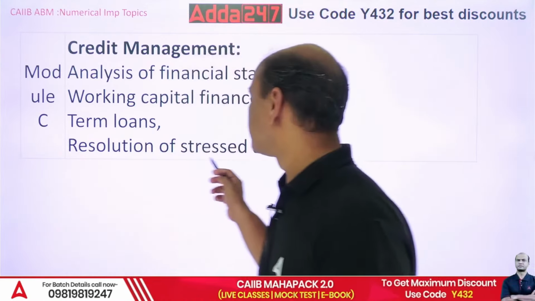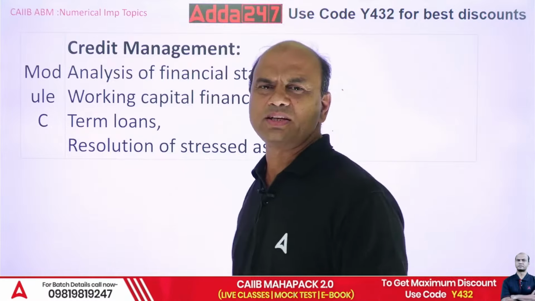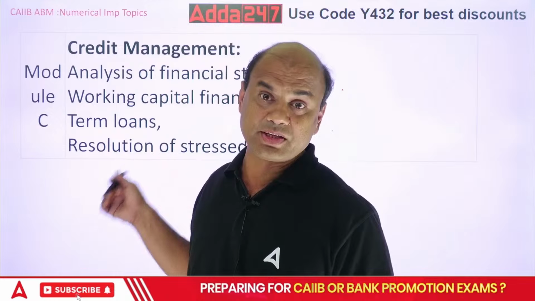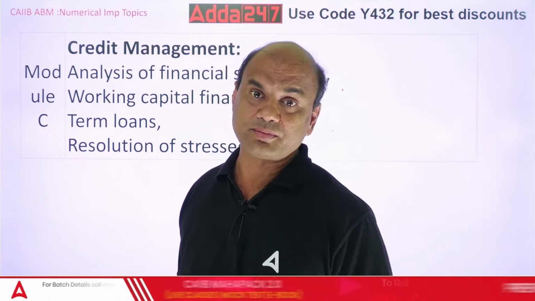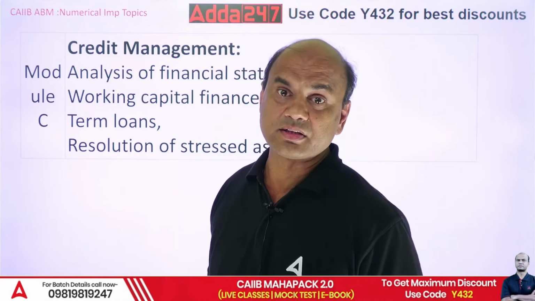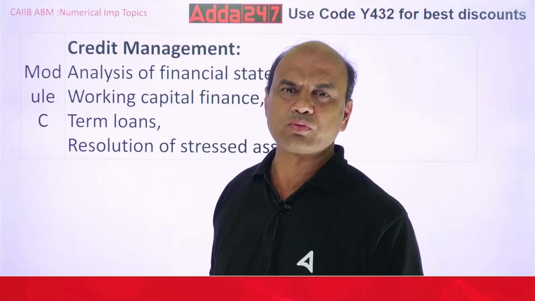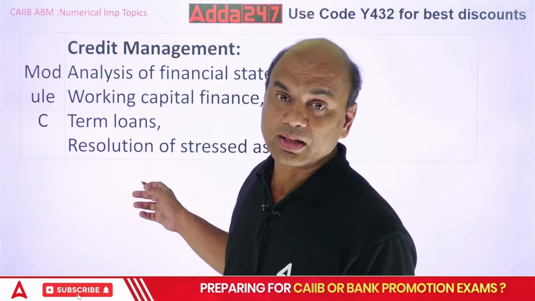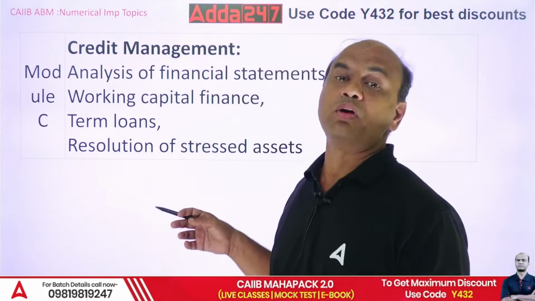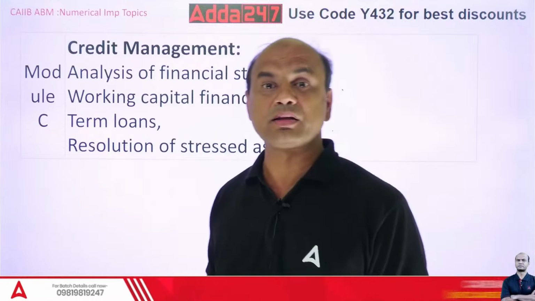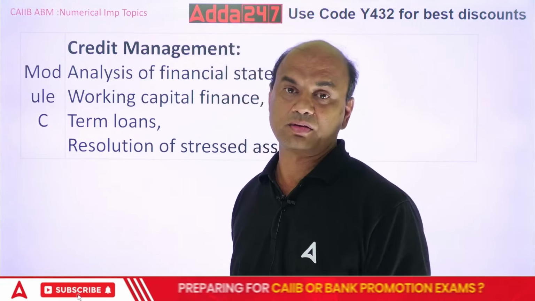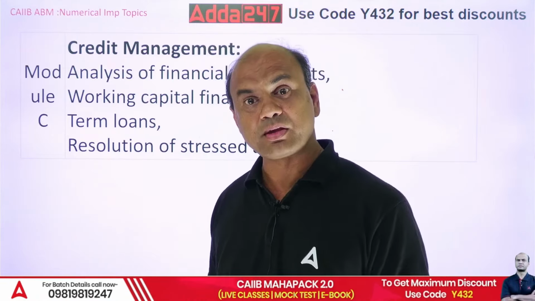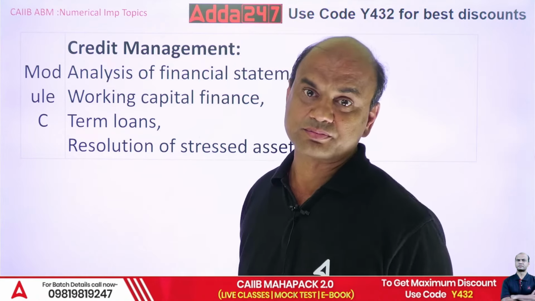The last part is the resolution of stressed assets. Here you have various agencies also, DRT, SARFAESI Act. How can we take help of these? Then this JLF is gone now; Joint Lender Forum was one, now that is gone. Then what is prepacked resolution, NPA resolution, CIRP, PIRP. All these will be asked over here.